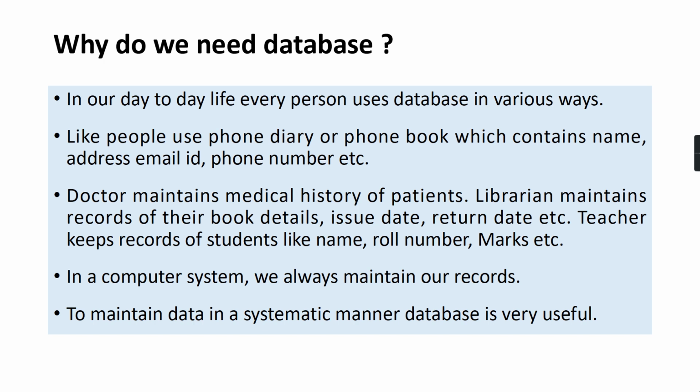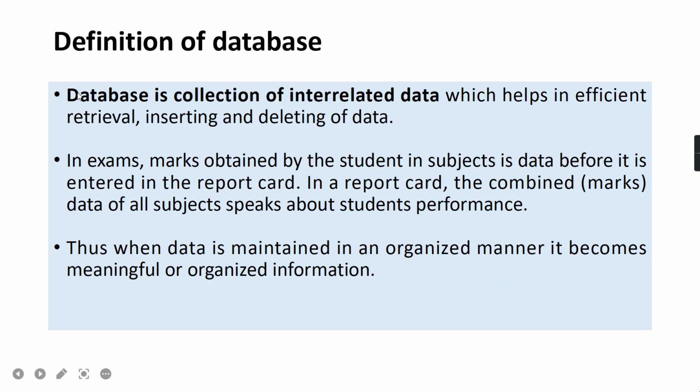So there is the name, and the marks of the student are related to a particular roll number which may bear some name. So all the details will be interrelated to each other, and hence the definition is saying database is a collection of interrelated data which helps in efficient retrieval, inserting, and deleting of data.